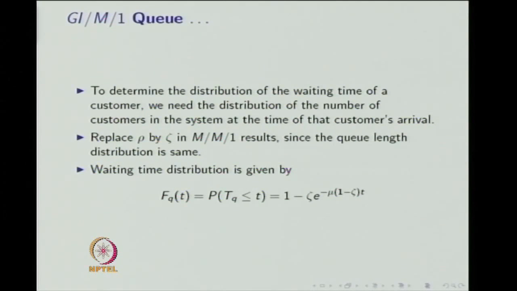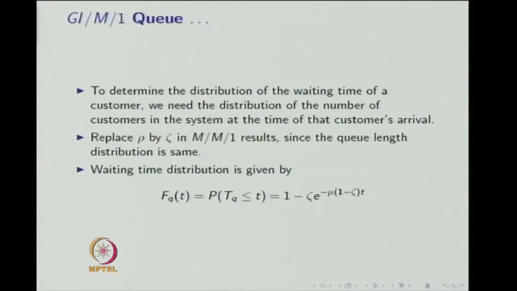To determine the distribution of waiting time of a customer, we need the distribution of the number of customers in the system at the time of that customer's arrival. Replace rho by psi in the M/M/1 results, since the queue length distribution is the same.